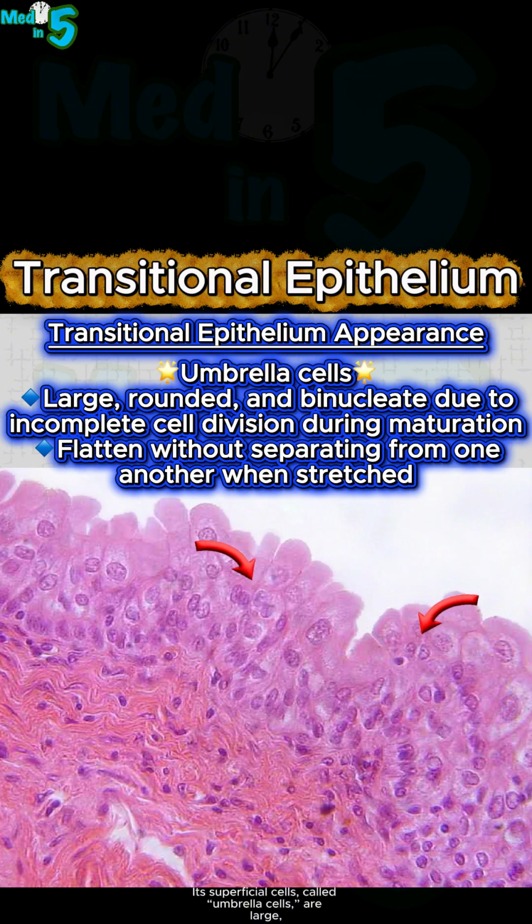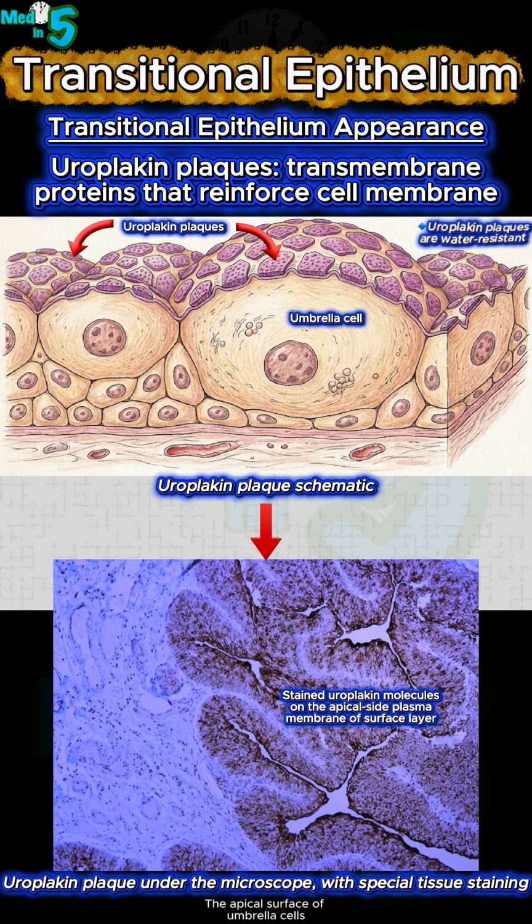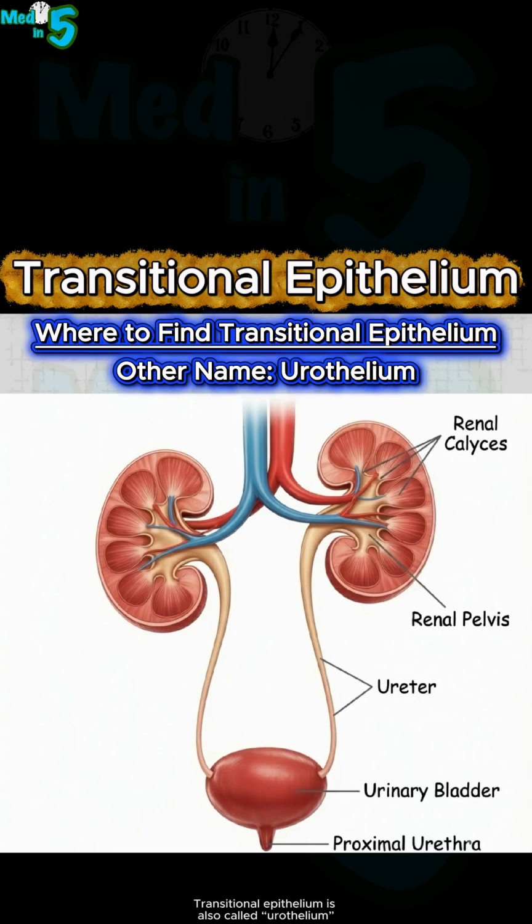Its superficial cells, called umbrella cells, are large, rounded, and often binucleate due to incomplete cell division during maturation. When stretched, these cells flatten without separating from one another. The apical surface of umbrella cells contains uroplakin plaques, which are specialized transmembrane proteins that reinforce the cell membrane. Transitional epithelium is also called urothelium because it lines much of the urinary tract, including the renal calyces, renal pelvis, ureters, urinary bladder, and proximal urethra.